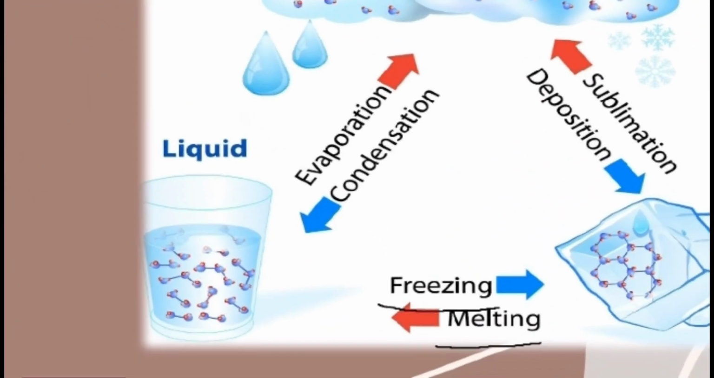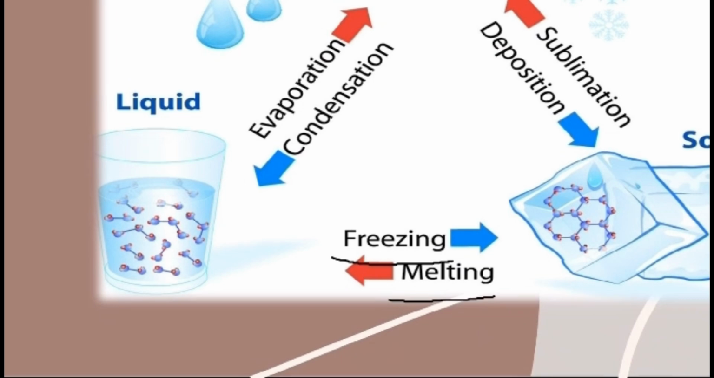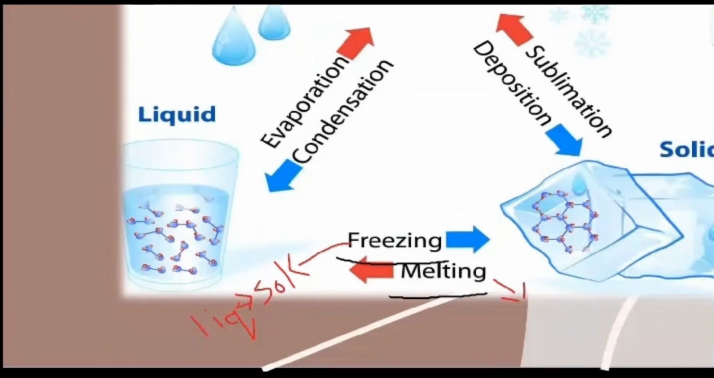Okay, let's start then. So the process through which a liquid converts into a solid is known as freezing. And the process through which a solid converts into liquid is known as melting.